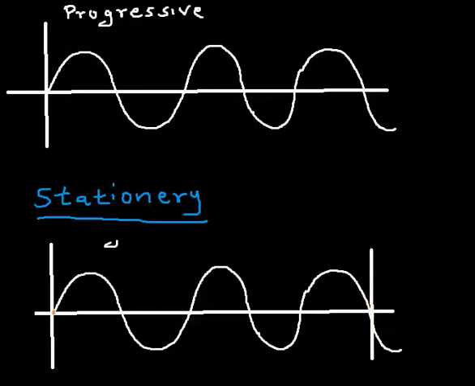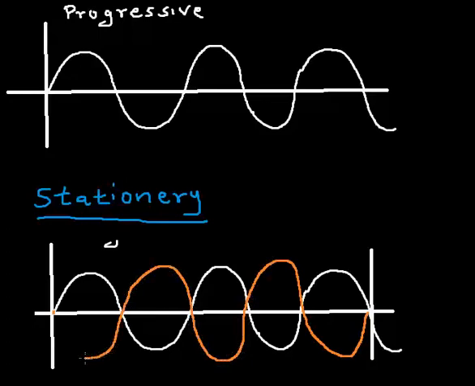Now once that obstacle is encountered, another wave, an equal and opposite wave, is generated. I hope that is well understood.